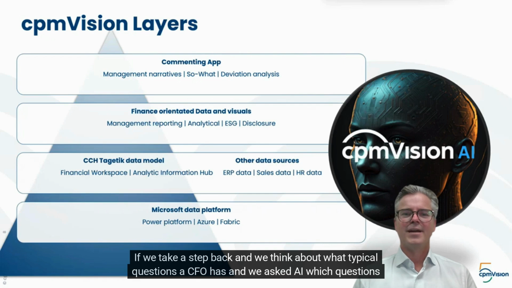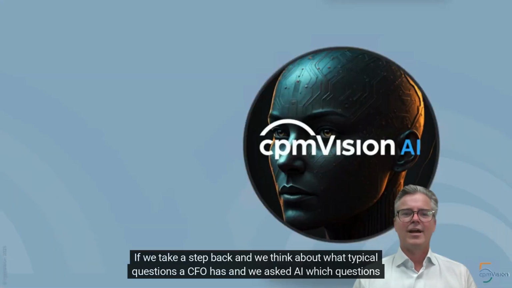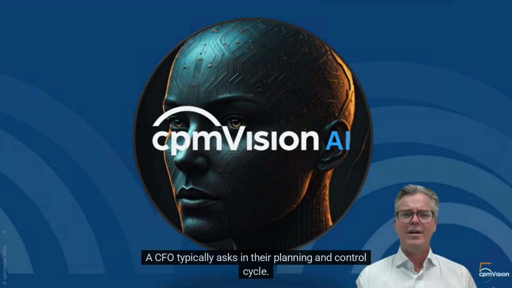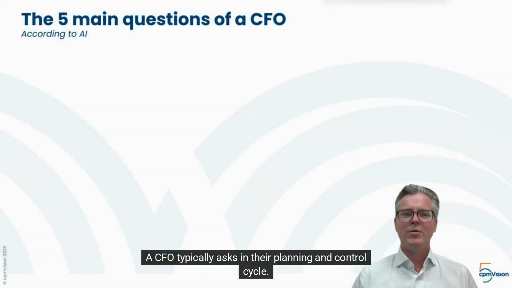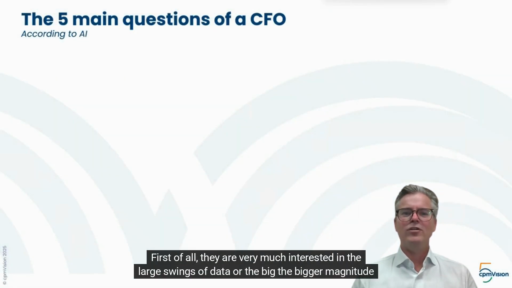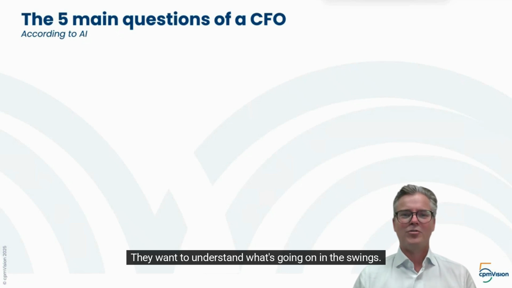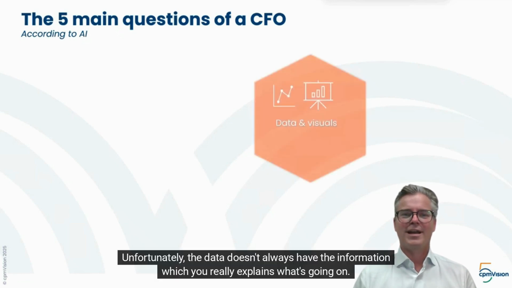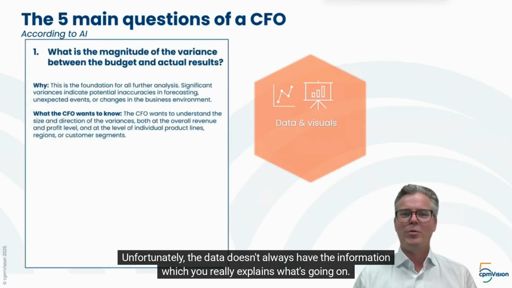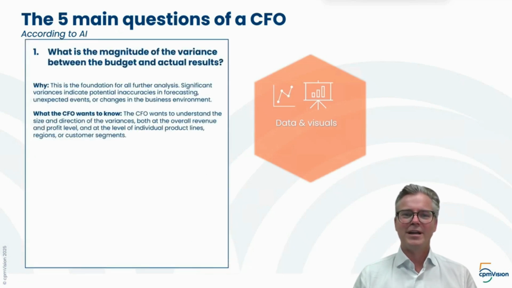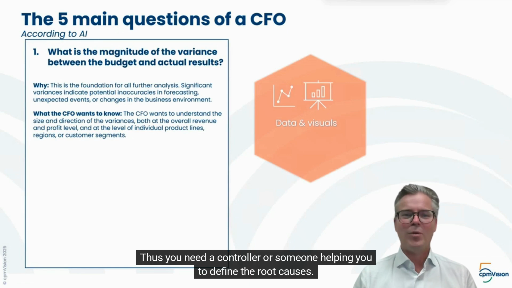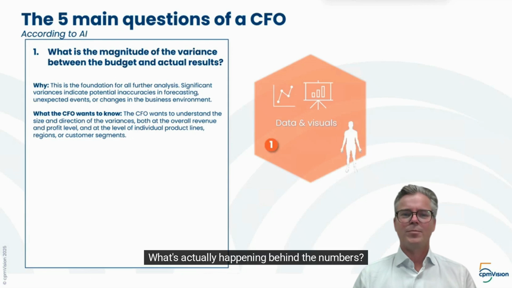If we take a step back and we think about what typical questions a CFO has, and we asked AI which questions a CFO typically asks in their planning and control cycle. First of all, they are very much interested in the large swings of data or the bigger magnitude swings, right? They want to understand what's going on in the swings. Unfortunately, the data doesn't always have the information which really explains what's going on. Thus, you need a controller or someone helping you to define the root causes. What's actually happening behind the numbers?